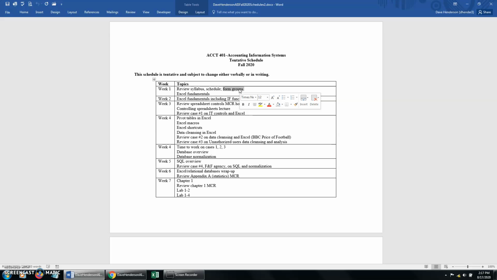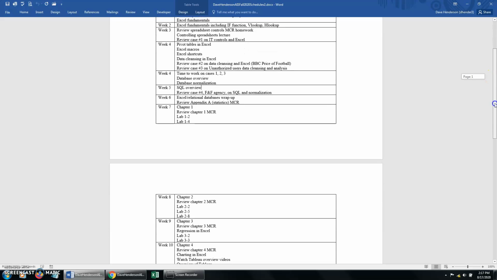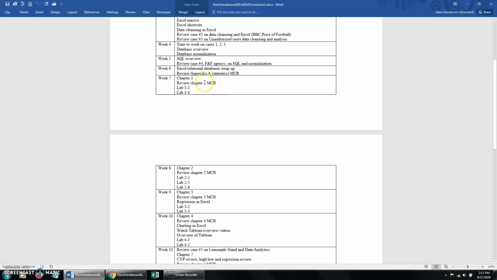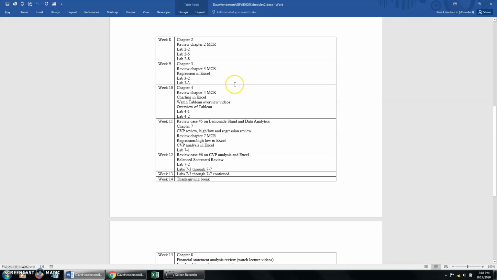Okay, but you can see we do a lot of Excel all the way down there. Then we start going into week 4. So about a month in is when we'll start going into Microsoft Access. We'll do some SQL. And then after about 6 weeks, a month and a half or so, that's when we start going into the data analytics textbook. Okay, chapter 1, chapter 2, we start doing some labs there. And then we move on to chapter 4.